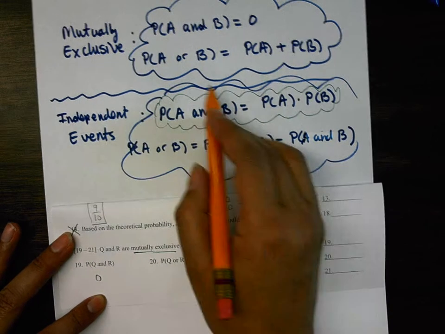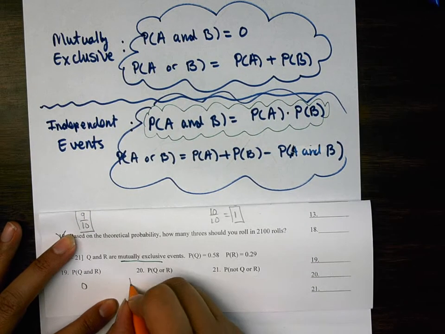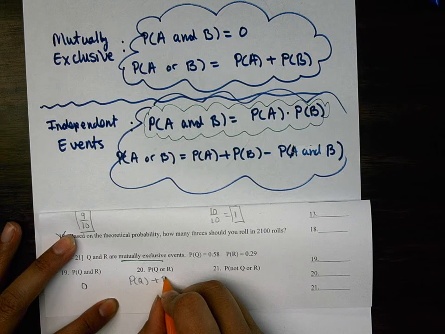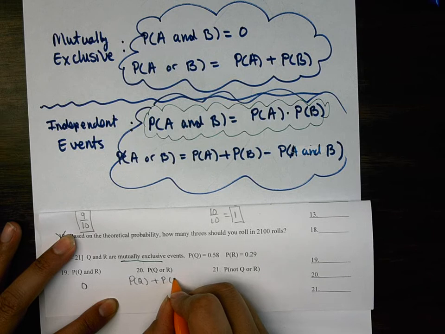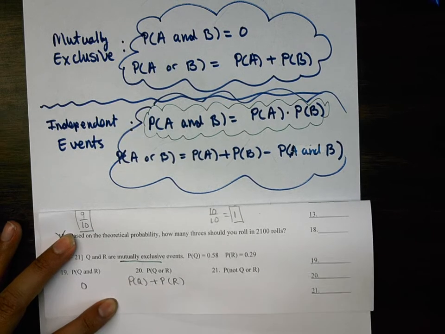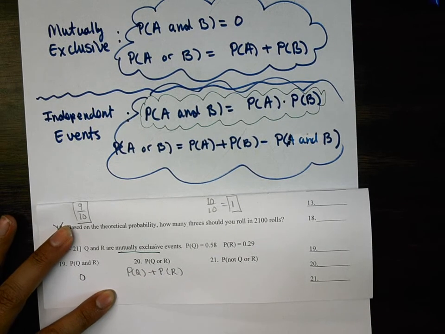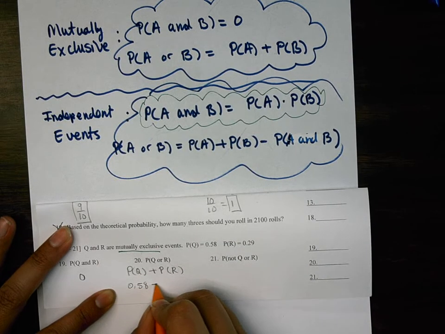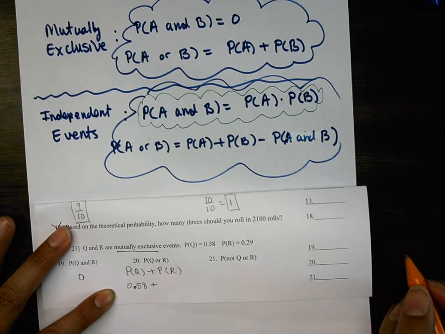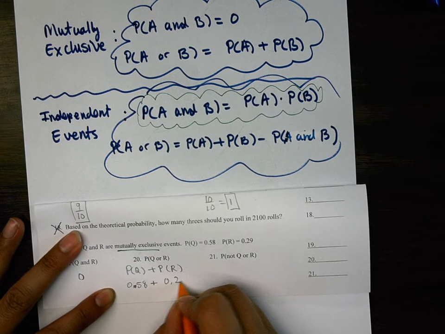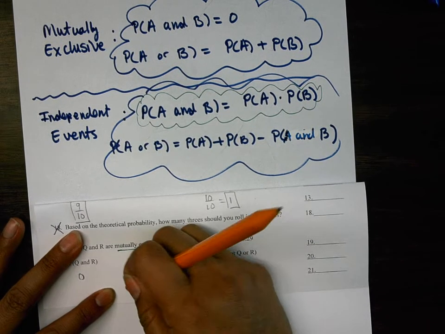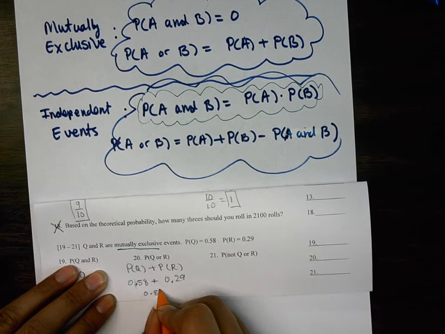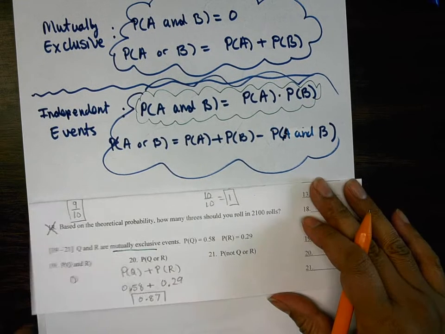Q or R. What's the formula? P of Q plus P of R. Yeah, plus. It's not Q of R. Okay, P of Q plus P of R. Yes or no? Yes. What's the probability of Q? 0.58, plus the probability of R, 0.29. And then you add those two together. 0.87.